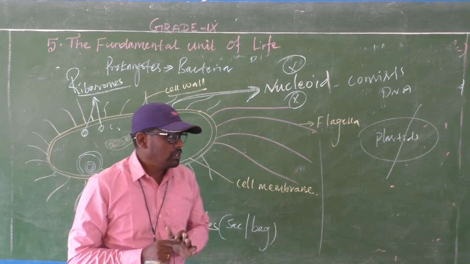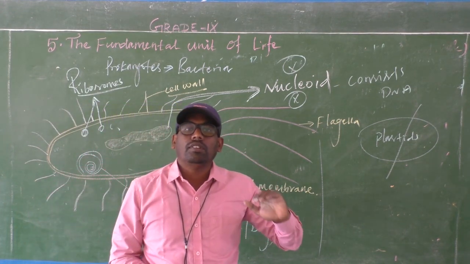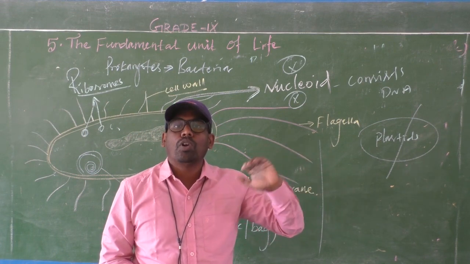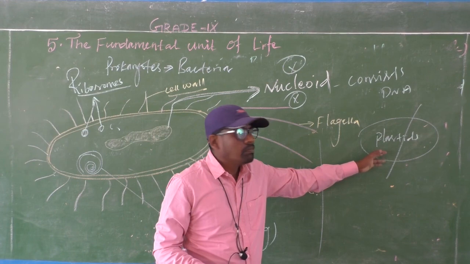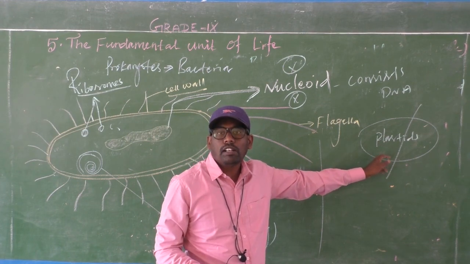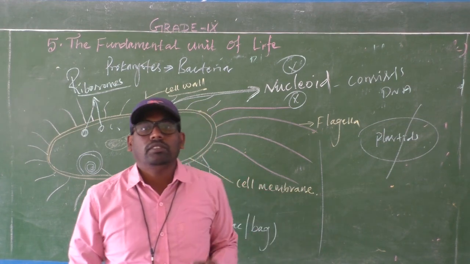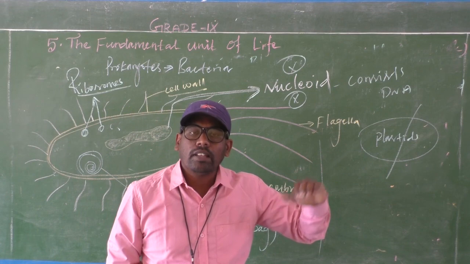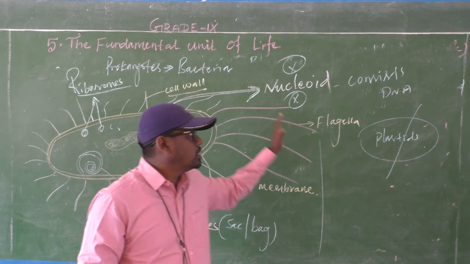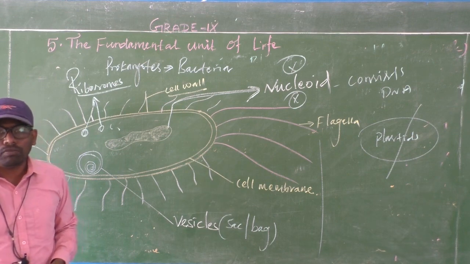But bacteria also involve photosynthesis. So what is needed for photosynthesis? Chloroplast is necessary, no? But where is the chloroplast present? In the plastid, which is one of the cell organelles. If there is no plastid, how will photosynthesis occur? Without plastid and chloroplast, how does photosynthesis occur in bacteria? This question will come, it is very important.